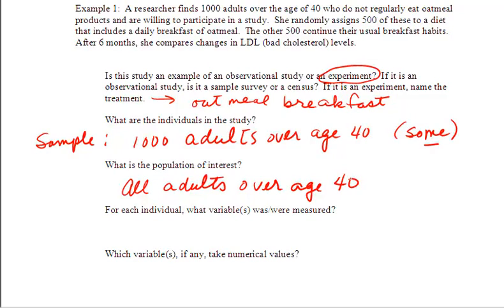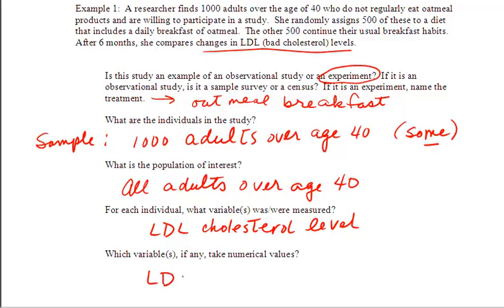For each individual, for each adult over age 40, what variables were measured? Well, there is only one that is mentioned here. She's going to look at the changes in the LDL cholesterol levels. So our variable is going to be LDL cholesterol level. And which variable, if any, takes on a numerical value? Well, the LDL cholesterol levels would take on numerical values. They're measured in the amount of cholesterol per a certain amount of blood. So they would indeed take on a numerical value.